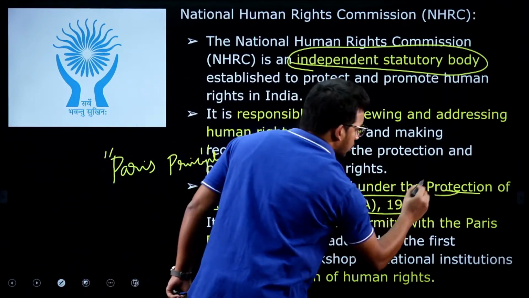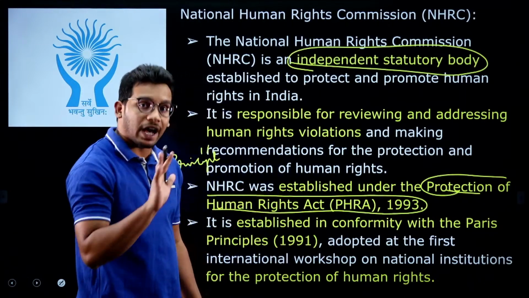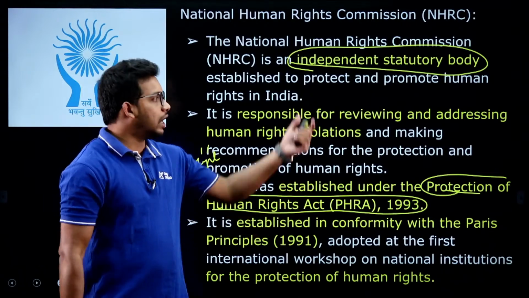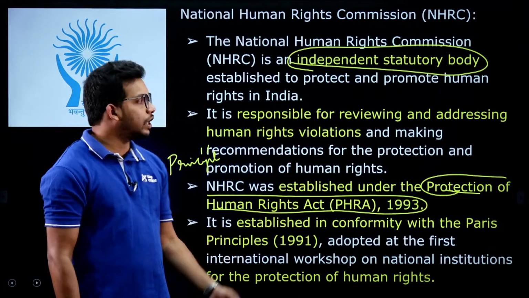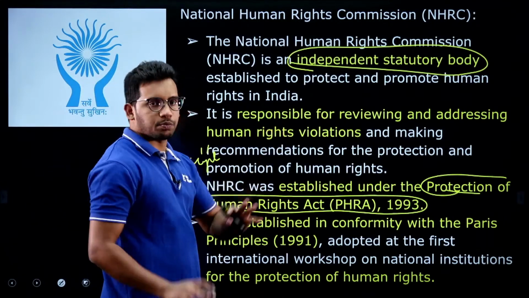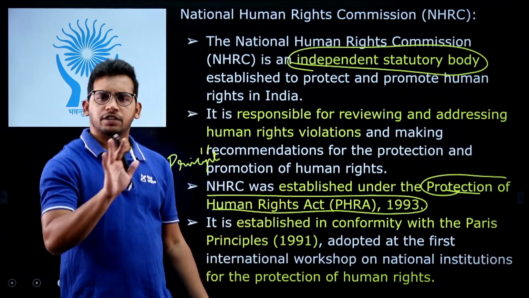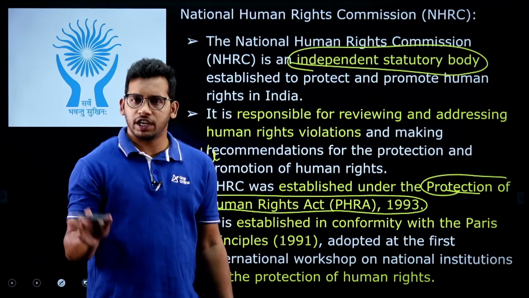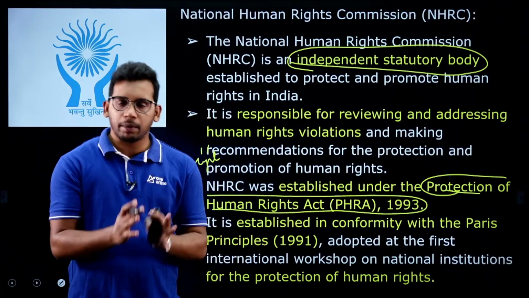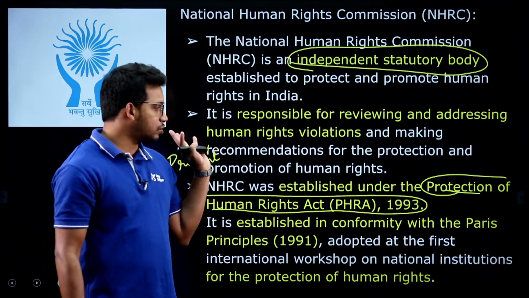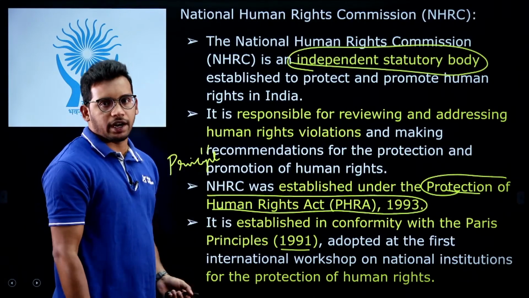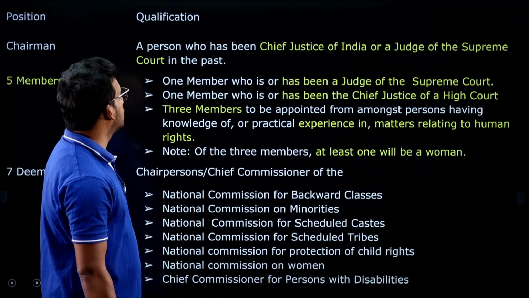These statutory bodies are established through the parliament's processing of laws. Parliament has to pass a law and give the statutory nature. So, this is a body with statutory authority, responsible for taking care of human rights in India across the states. We have a National Human Rights Commission which will try to implement human rights across India. That is the objective. As I said, under the Paris Principles it was mandated for every country to establish one.